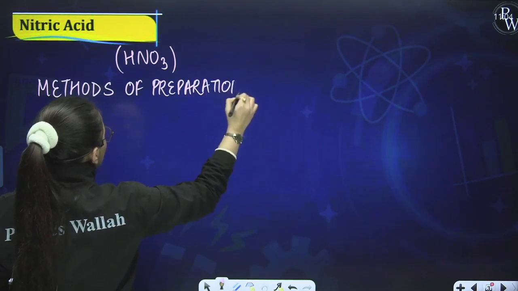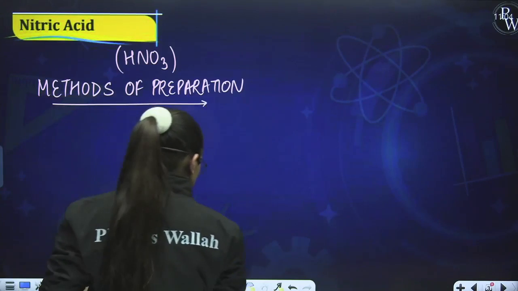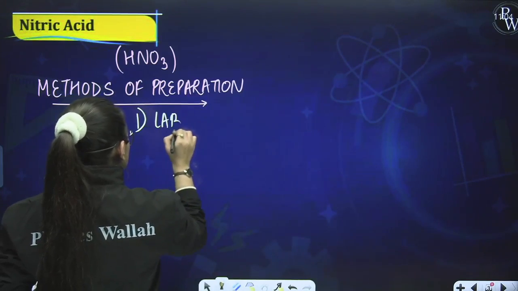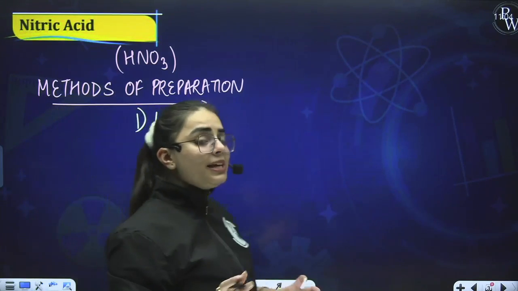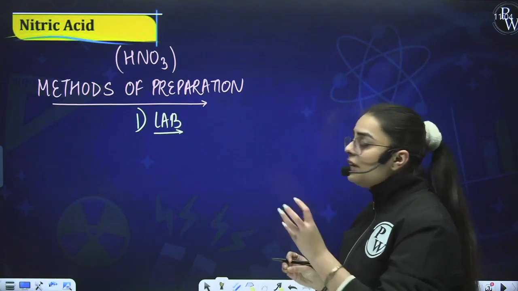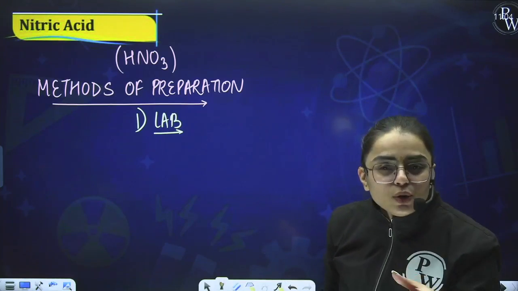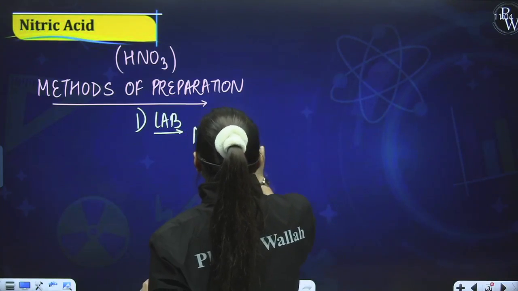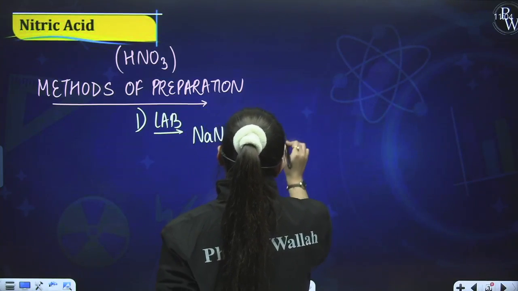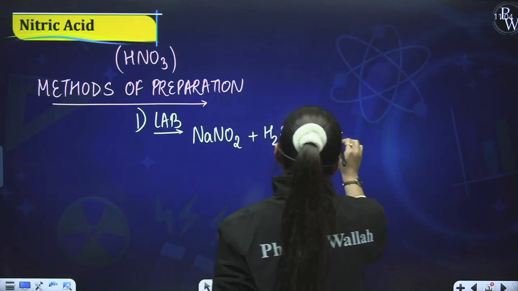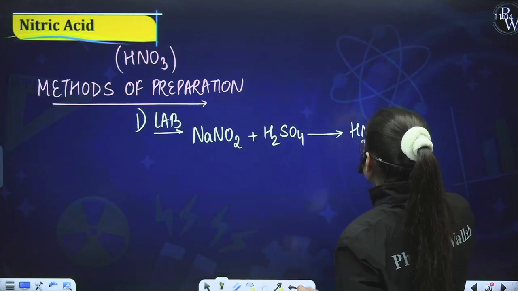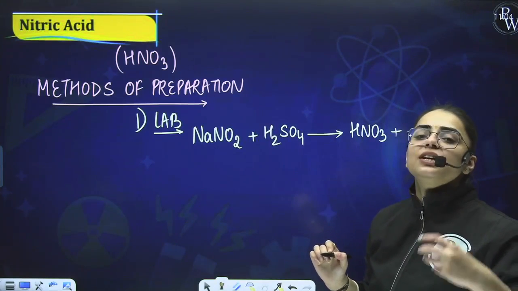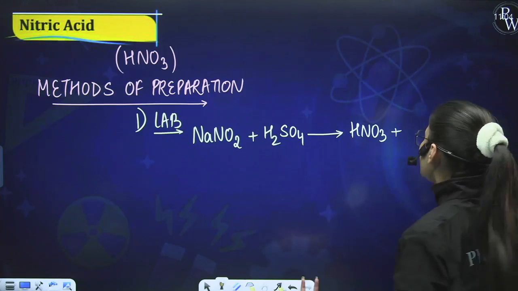Now the very first one, as I told you, is in lab. That is the laboratory method. When I'm talking about preparing HNO3 in lab, we need to react NaNO2 with H2SO4. And on reaction, what shall we obtain? We shall obtain HNO3. And what will be the byproduct obtained from here? That will be Na2SO4. It is a very simple reaction.